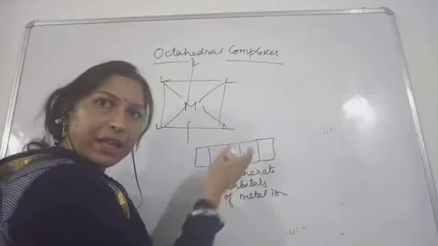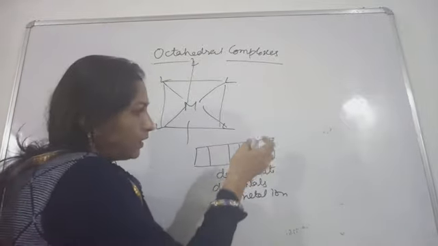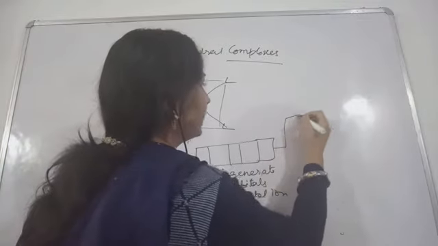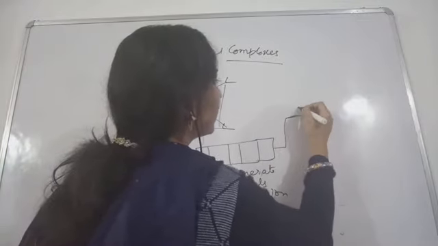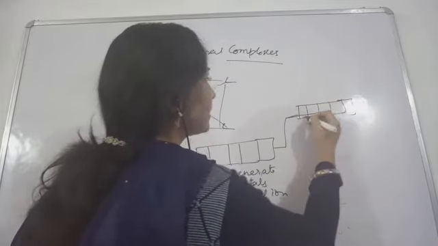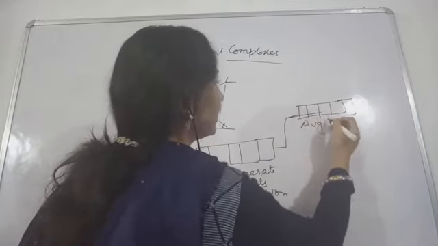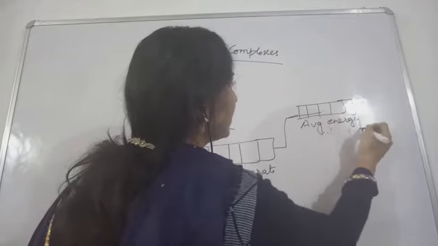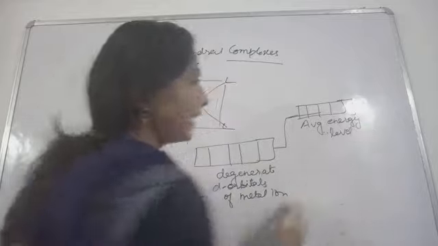When the ligands approach this metal ion, the orbitals will come into an excited state. Excited state means this average energy level.